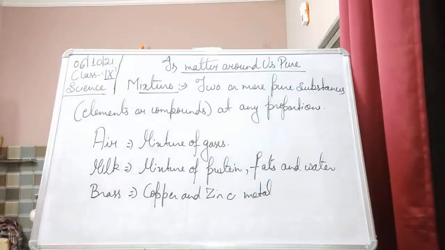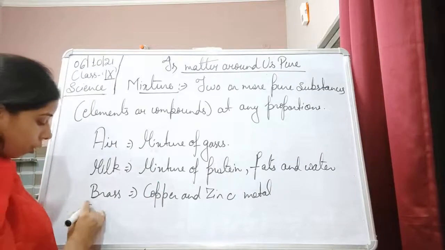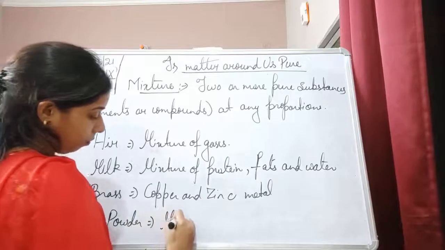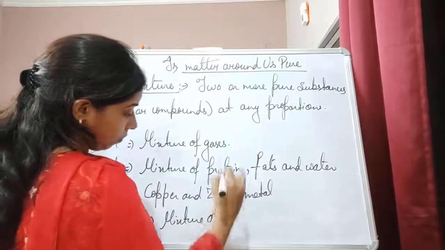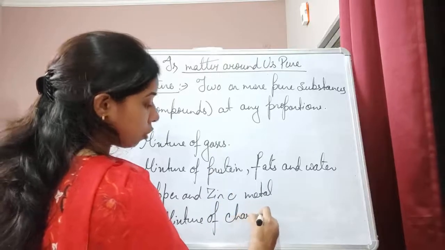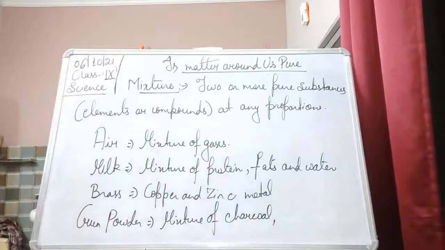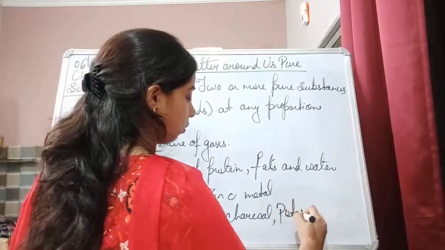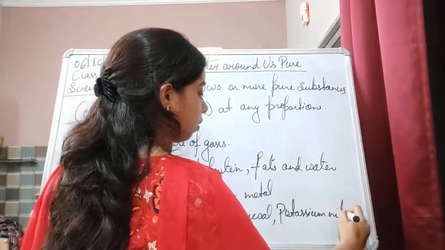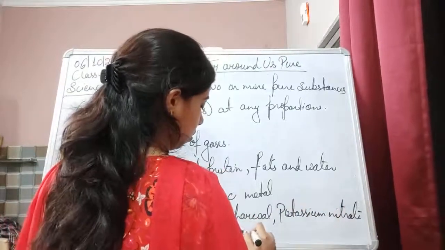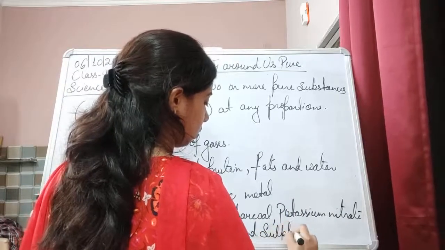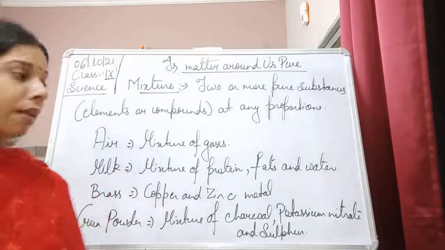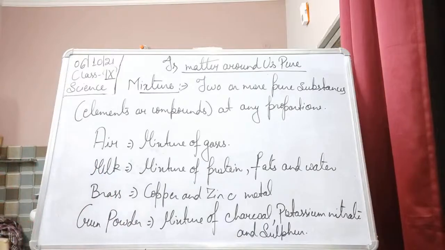Gunpowder is a mixture of charcoal, potassium nitrate and sulfur. These are all present in gunpowder, which is a mixture.